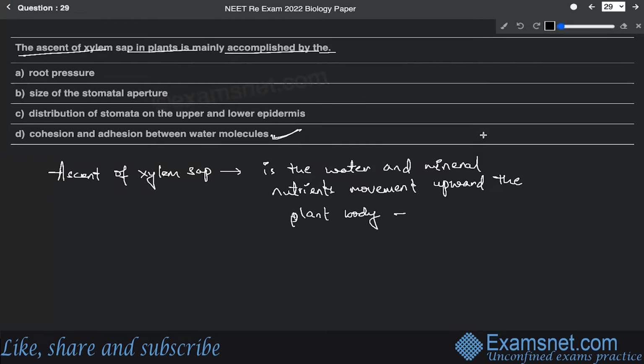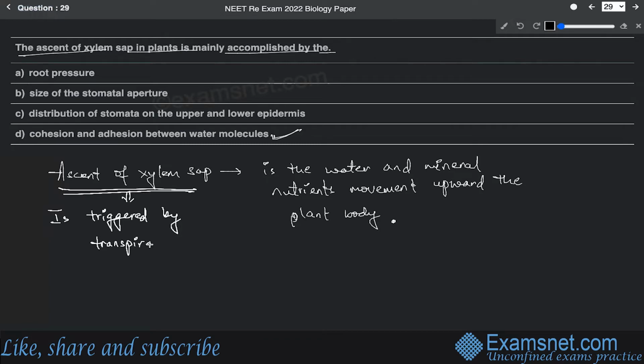So upward the plant body. So this process, that means the ascent of xylem sap, is mainly triggered by transpiration. It is triggered by the transpiration process only. This is triggered by transpiration, but it actually depends on two important factors.